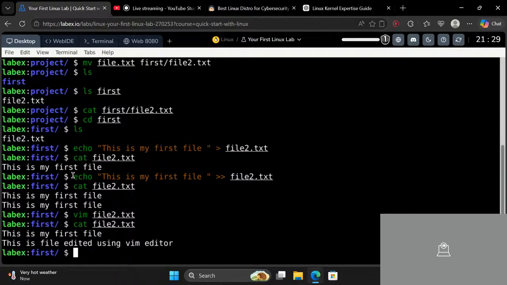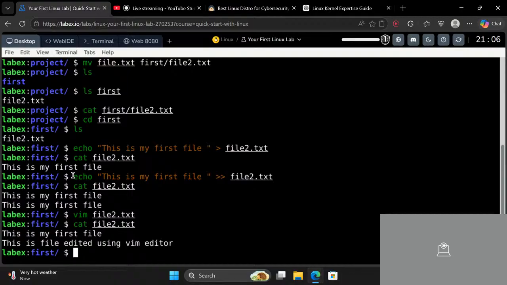So now you know the basics of Vim: how to write text, how to update text, and how to save and quit. And that's all about Vim for now. You don't need to learn Vim this fast. Now let's learn something else.